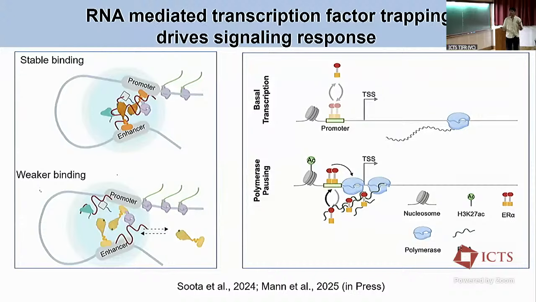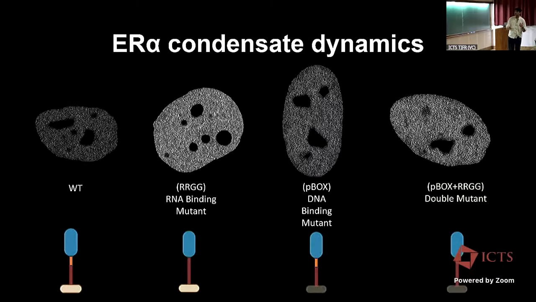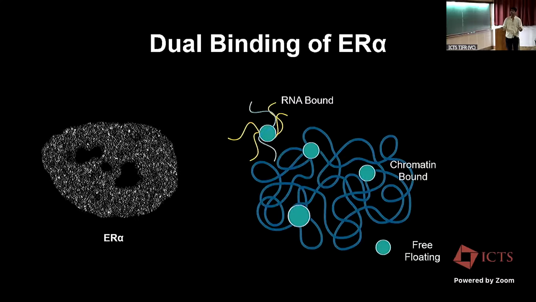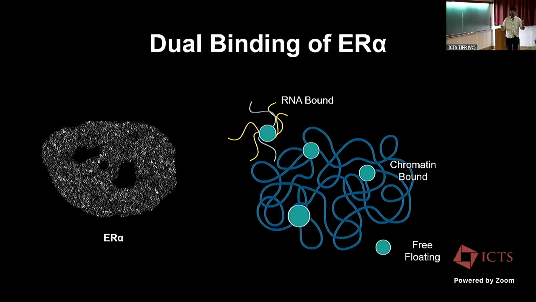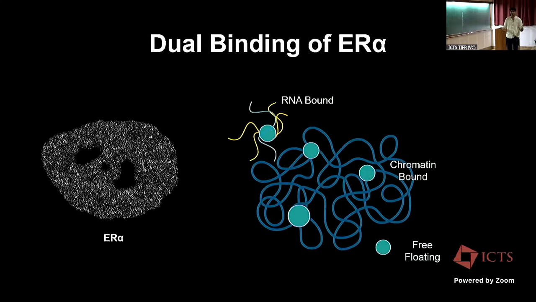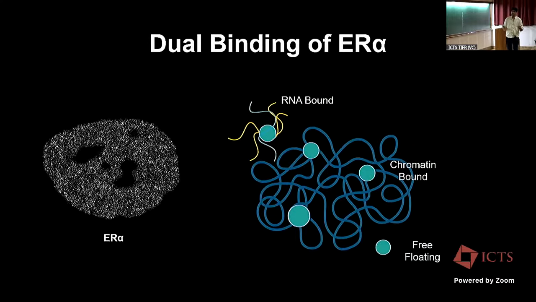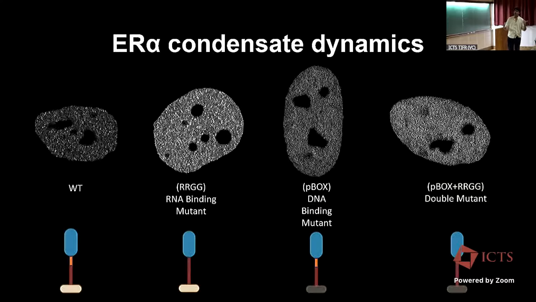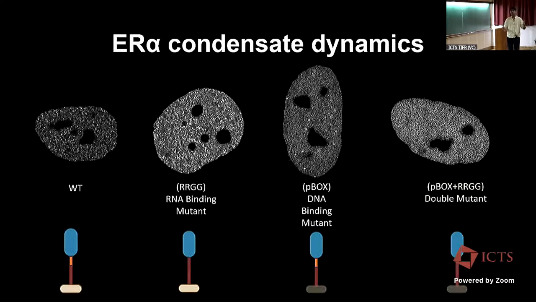So what we would find is that these condensates would be a mix of two: some RNA-bound condensates as well as chromatin-bound and freely floating ones. To tackle that problem, we created different mutants, RNA-binding mutants, which no longer have the ability to bind to RNA, so they would just bind the DNA.